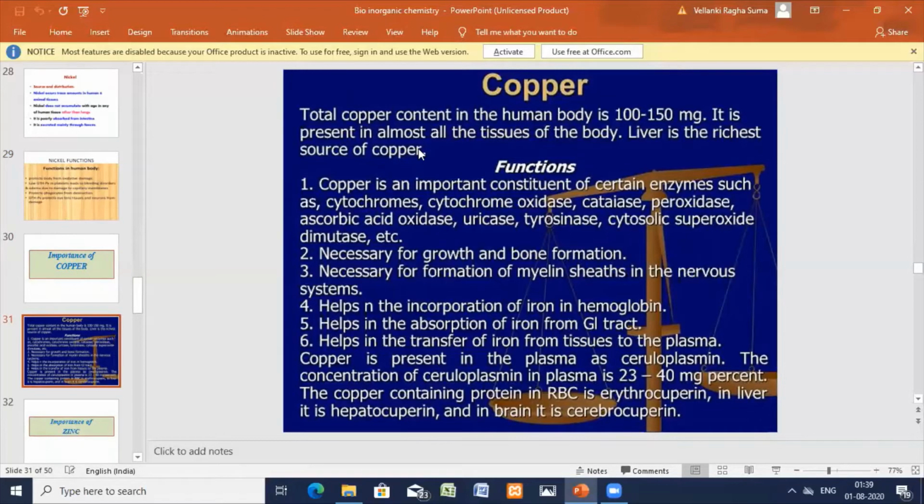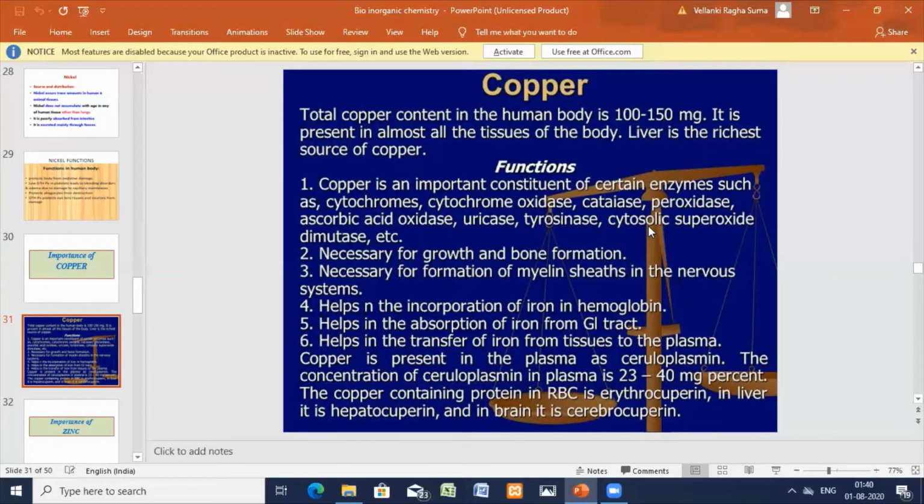Now coming to the functions. Copper is an important constituent for certain enzymes such as cytochrome oxidase, catalases, peroxidases, ascorbic acid oxidase, uricase, tyrosinase. It's a very important constituent, just like nickel, even more than nickel. It is in different enzymes, cytosolic superoxide dismutase, etc. It is necessary for growth and bone formation.